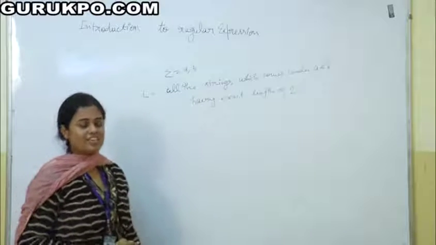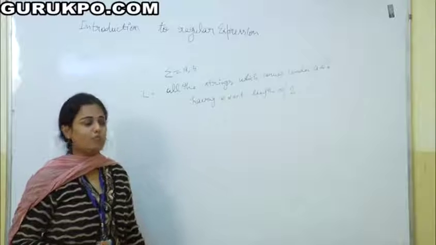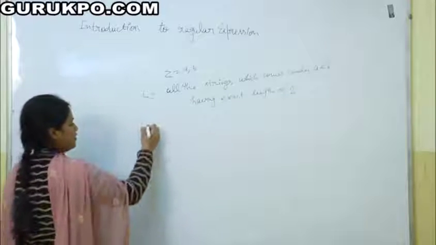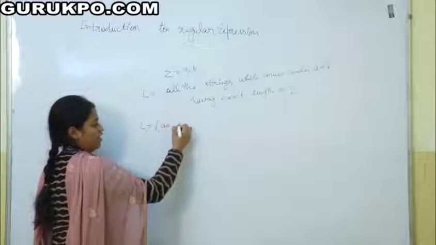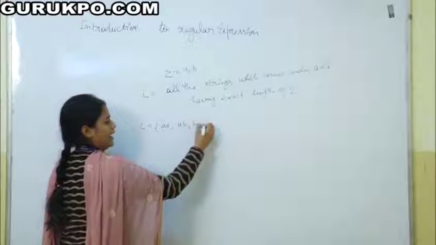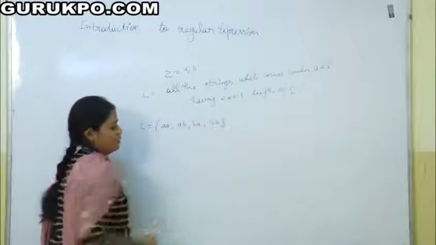What will the strings be? AA, AB, BA and BB.